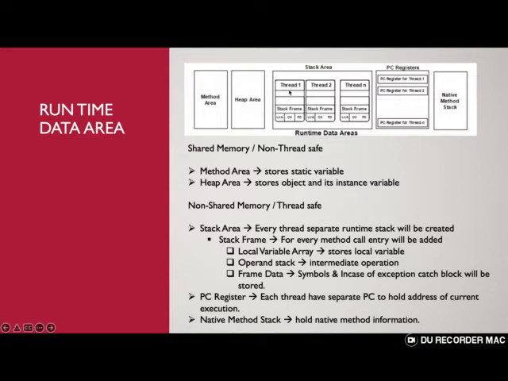You can see here threads 1 to n. For each thread it will create a separate runtime stack. In each runtime stack we represent a stack frame. When we call through a thread, there will be multiple methods. Whatever method is executed and finished, once it's completed, those entries will be entered in